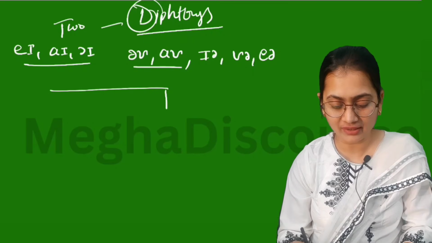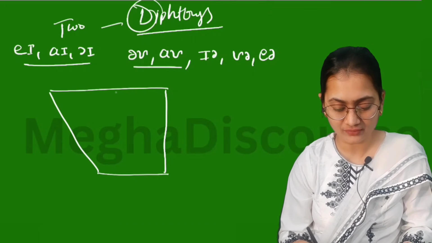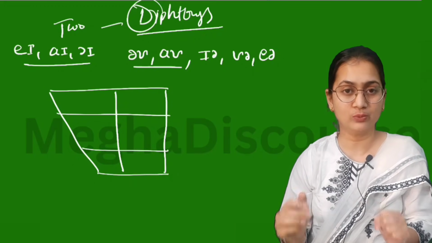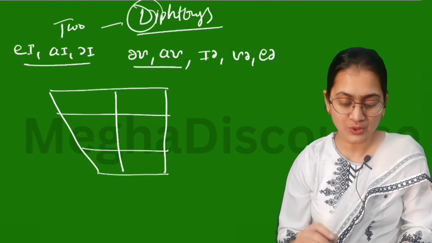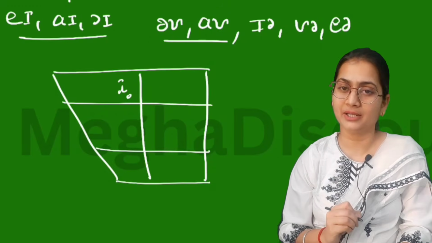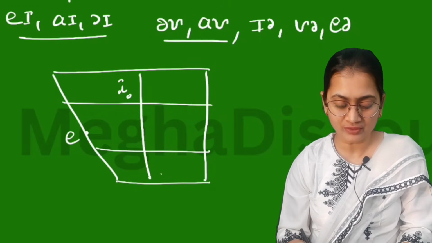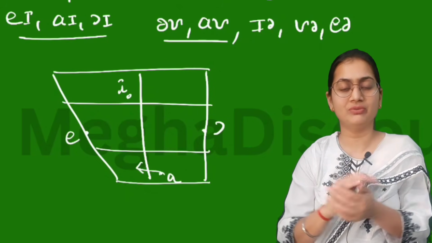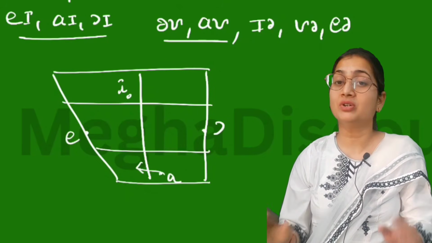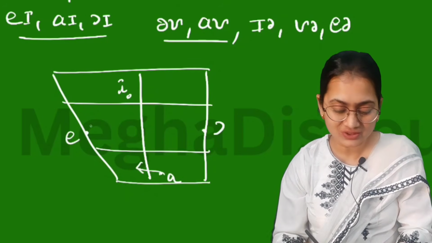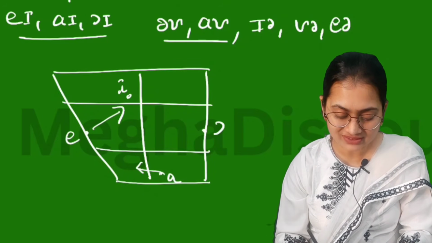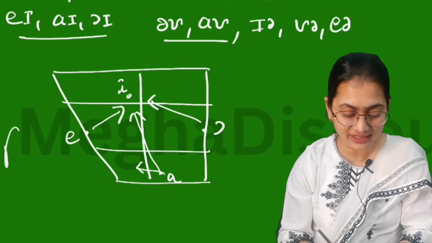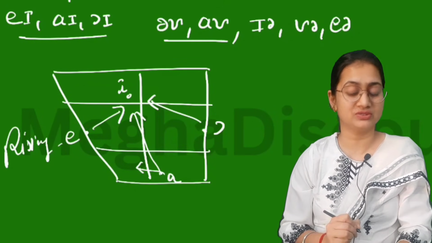So let's make a trapezium. This is our trapezium, same front, central, and your back one. Now let us understand this one. Here we have this I, here we have this A, and here we have this A. Now this is positioned here. While pronouncing this one, because it is not a long A, it is a short one, it moves towards this. So these are your rising diphthongs.